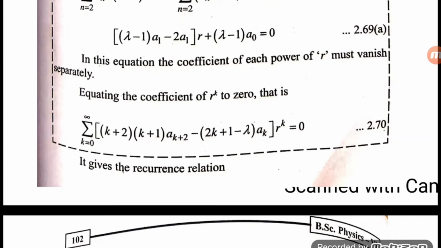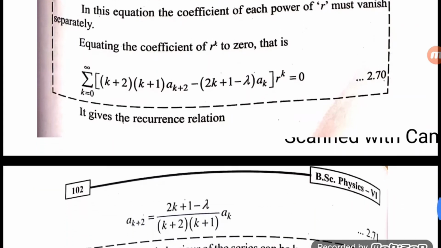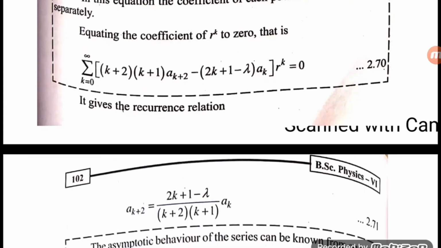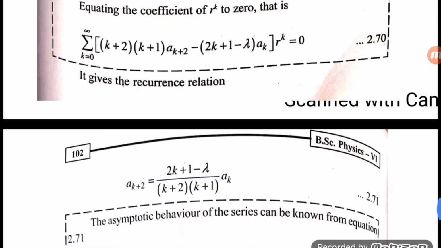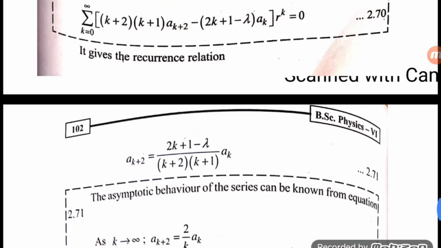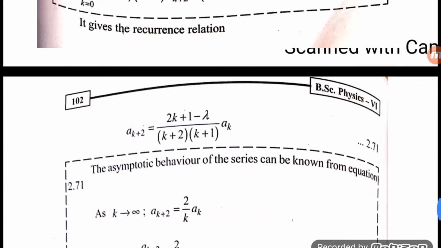This gives the recurrence relation a(k+2) equals (2k plus 1 minus lambda) divided by (k plus 2)(k plus 1) times a k.